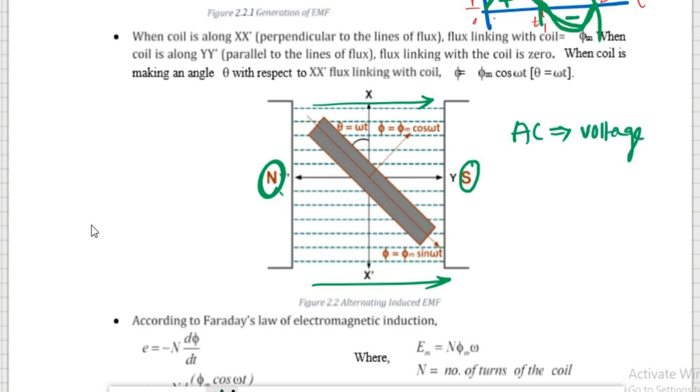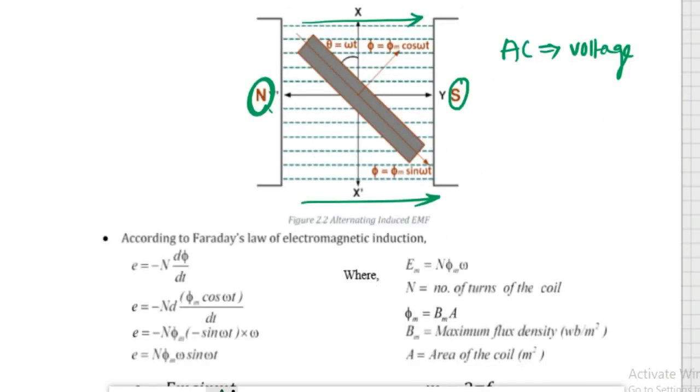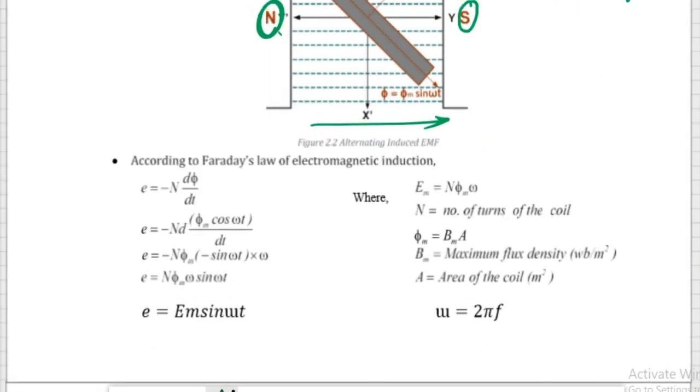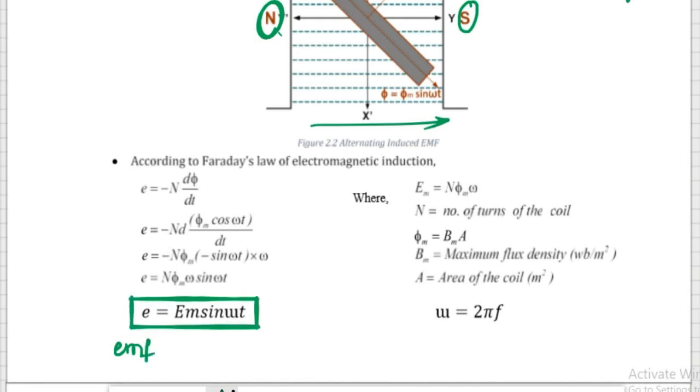At the end of this derivation we are going to get the AC voltage, which is given by E. The generated voltage is nothing but EMF, famously called EMF. E equals Em sin omega t, where omega is angular frequency, that is 2 pi f. These are crucial points. We have obtained the generated voltage expression in a generator, which is Em sin omega t.